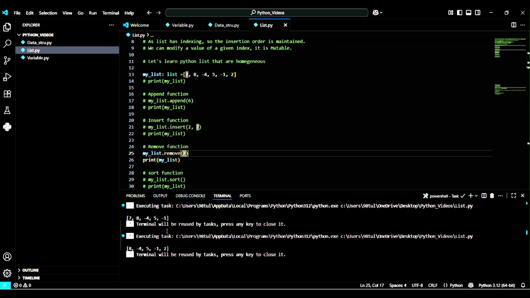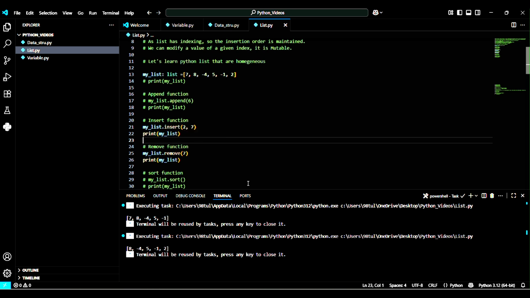See, remove 7. So this 7 will be removed. One confusion can arise here that we have two 7s, but no. If we uncomment this line and then print, let's see what happens.